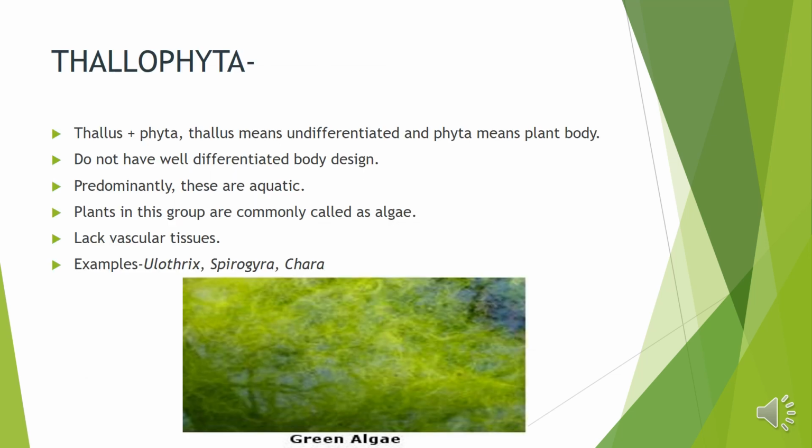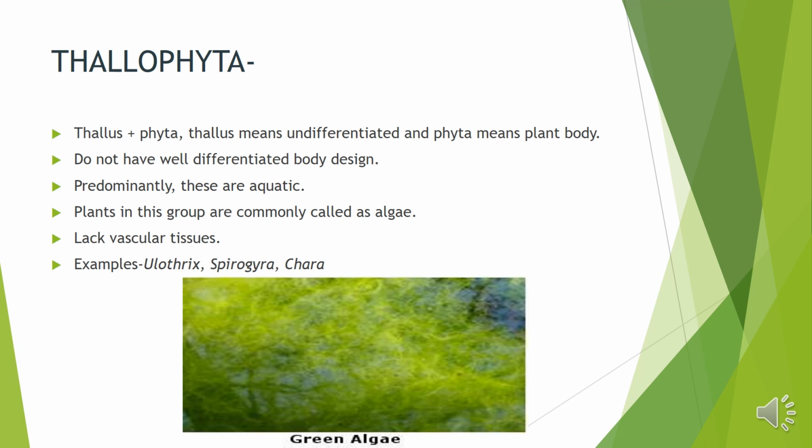Then we will continue with the detailed study of Thallophyta. Thallophyta is taken from two words, thallus. Thallus means undifferentiated, that I have already told you. Undifferentiated means it does not have roots, leaves and stem. And phyta means plant body. So the plant body which is not well differentiated is known as Thallophyta.